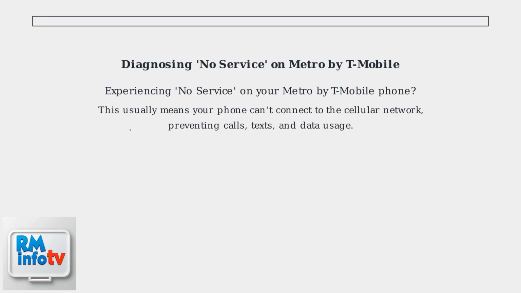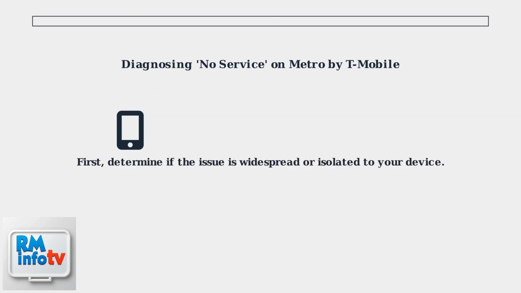Experiencing no service on your Metro by T-Mobile phone? This usually means your phone can't connect to the cellular network, preventing calls, texts, and data usage. First, determine if the issue is widespread or isolated to your device.